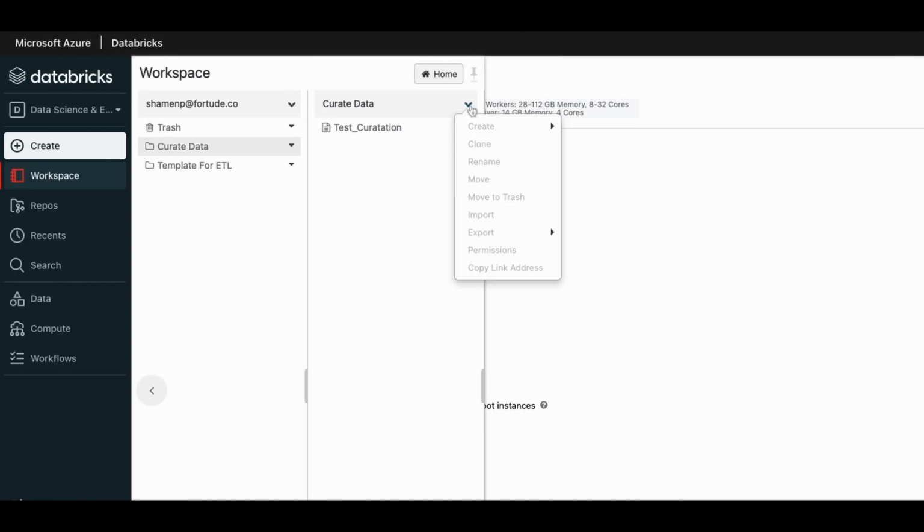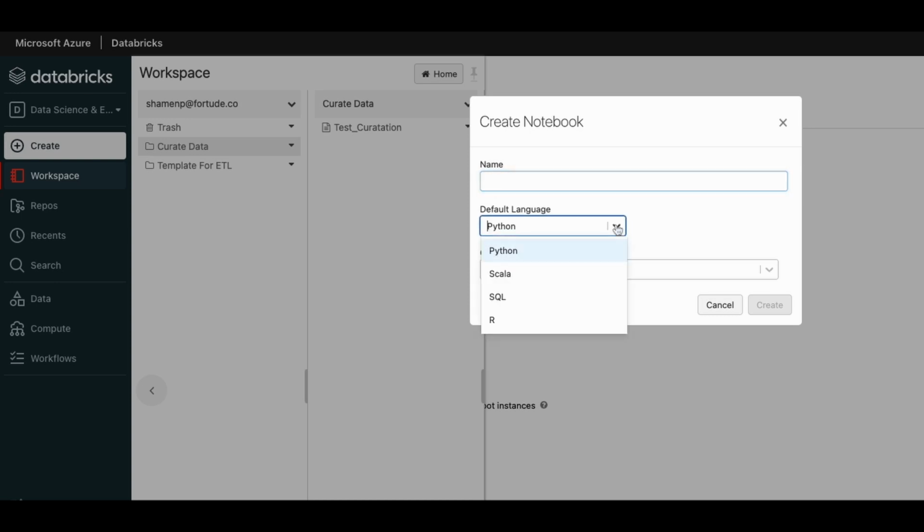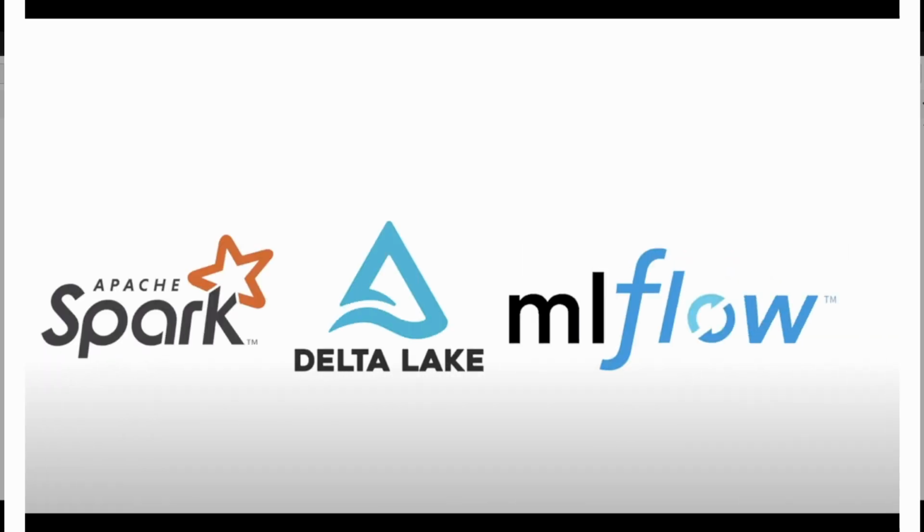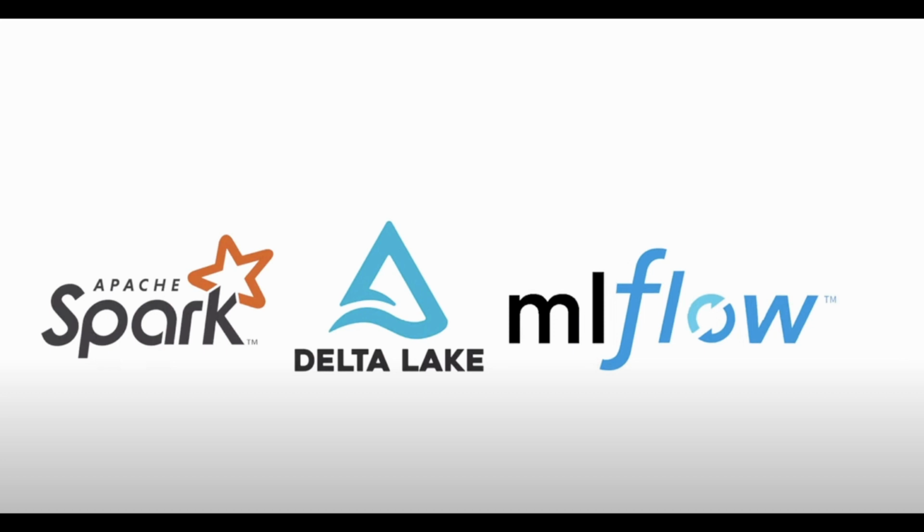In the Data Science and Engineering workspace, you can create collaborative notebooks using Python, Scala, SQL, or R. Apache Spark, Delta Lake, MLflow: Databricks is built on these technologies to deliver a true lakehouse architecture.